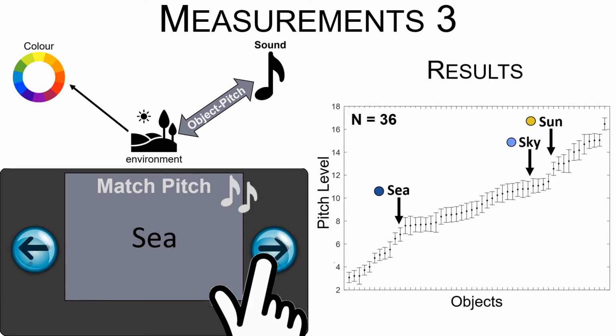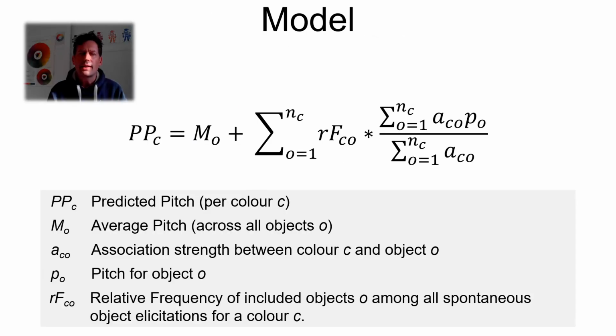Results on the right show that objects were associated with very different levels of pitch. Pitch level is shown along the y-axis and objects ordered by pitch along the x-axis. For example, the sea was associated with low pitch, while the sky and the sun tended to be associated with higher pitch. We then calculated a model that integrates object associations to predict color-pitch correspondences.